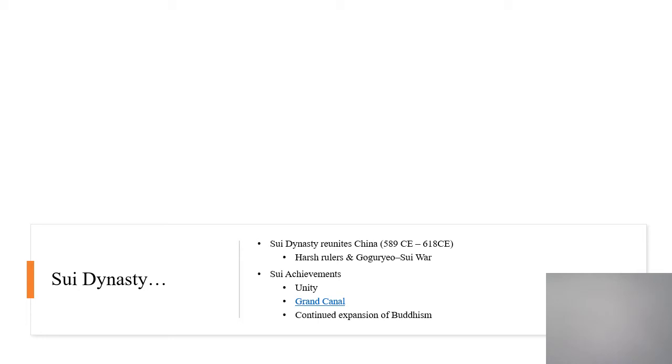The Goguryeo-Sui War was a series of invasions by the Sui against the Goguryeo, one of the three kingdoms of Korea, over a period of close to 2 decades, a little under 20 years. This ends up exhausting the resources of the empire, alienating various ethnic and political groups, and eventually leads to the assassination of the emperor and the overthrow of the dynasty, which ties back into those ideas about the mandate of heaven, if you remember from earlier videos.